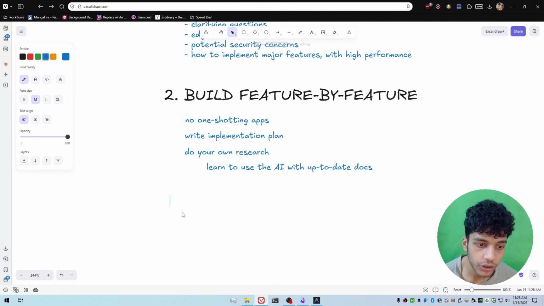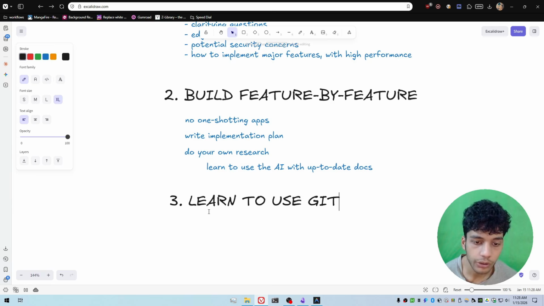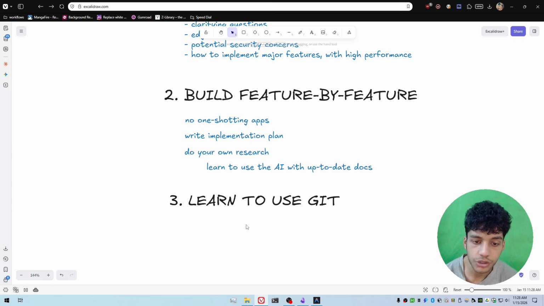And this video is starting to get really long, so I'm gonna wrap it up. But one last thing I'll say over here is learn to use Git and source control. I cannot tell you how important this is, especially in the age of AI coding. I cannot describe it well enough. I would not be doing it justice. Git and source control is extremely important, especially when you're using AI to write all of the code.